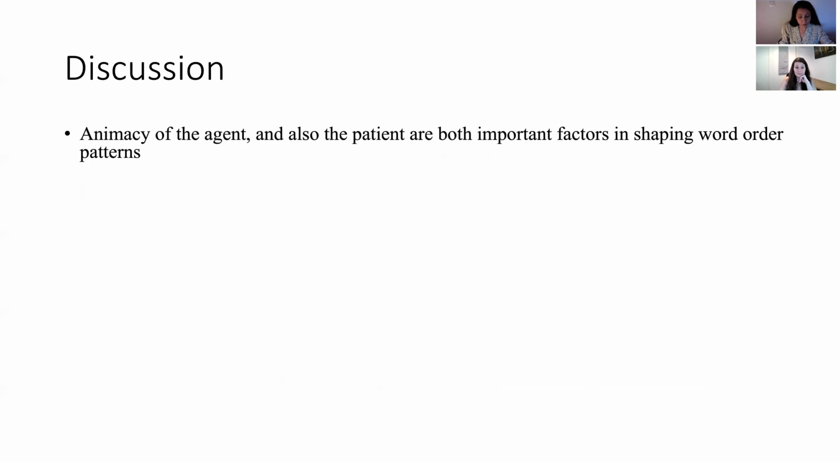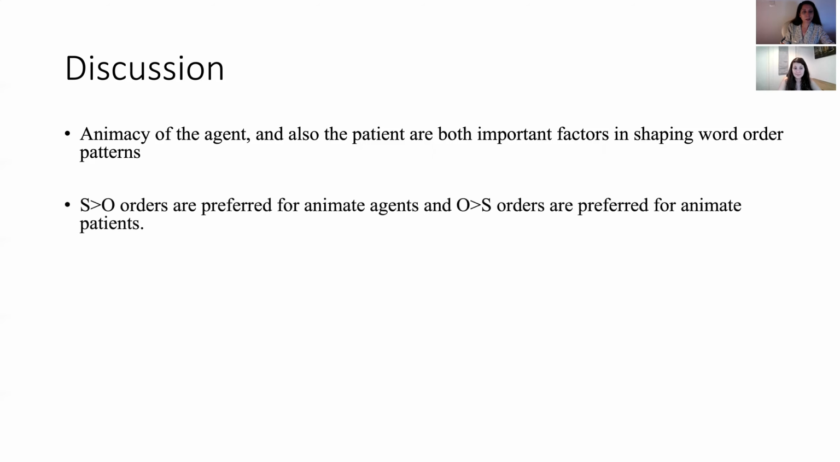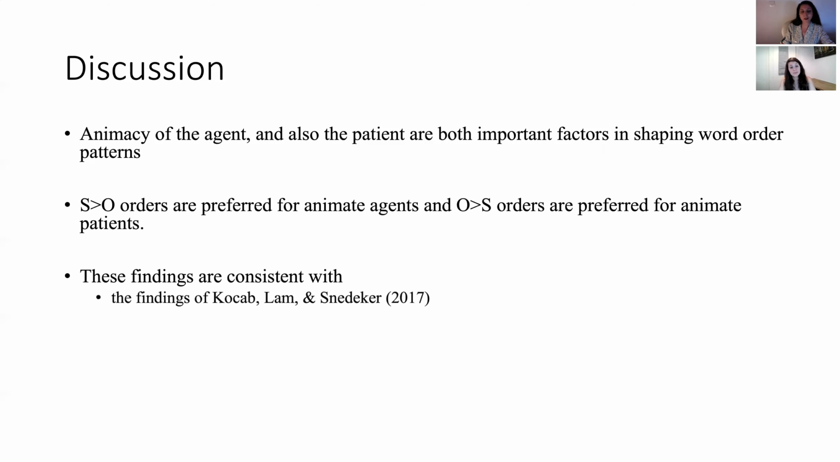All right, so all in all, animacy of the agent and also the patient are both important factors in shaping word order patterns. This is what we found in this study. As preceding O word orders are preferred for animate agents, and O preceding S orders are preferred for animate patients. These findings are consistent with previous findings of Kokab and colleagues, and also the salience-based account proposed by Mayer et al.